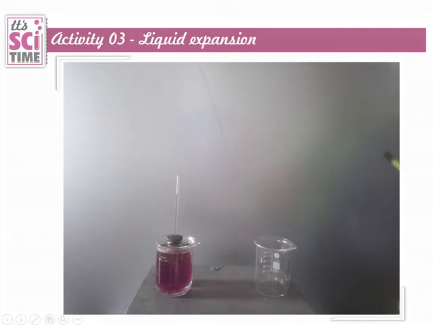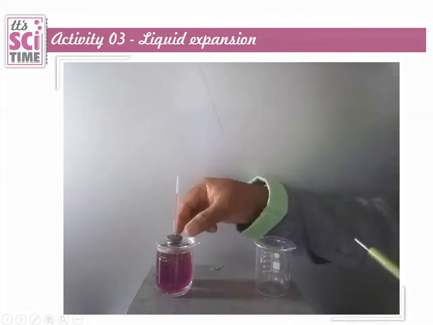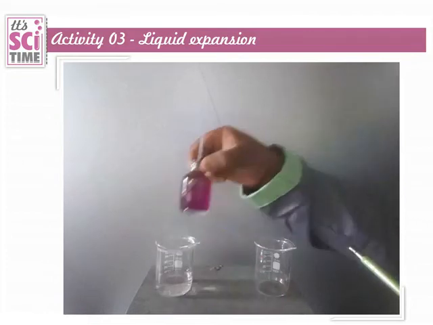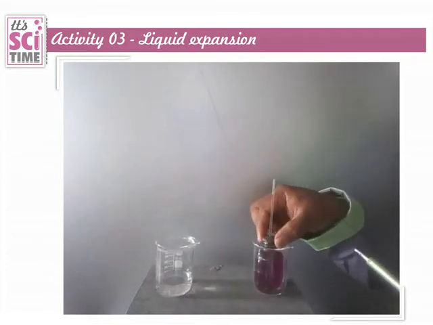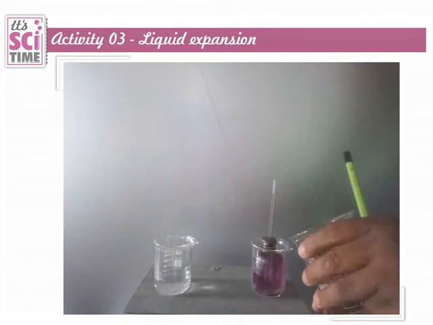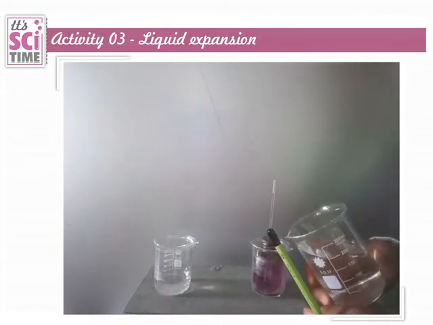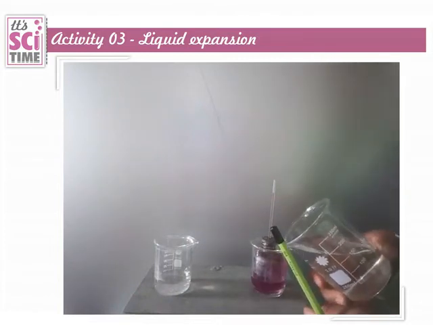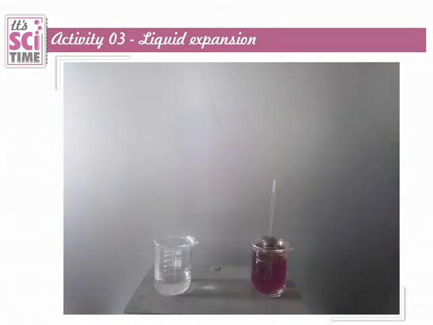We will take the bottle out from this beaker. Hereafter we will keep it in the other beaker. Now we pour cold water to this, like that. This time we will notice the reduction of the level in the tube.